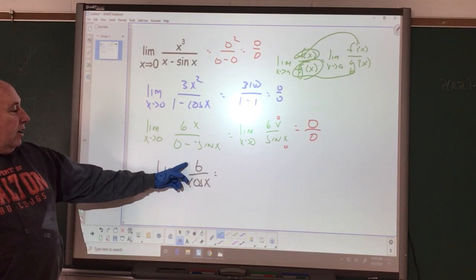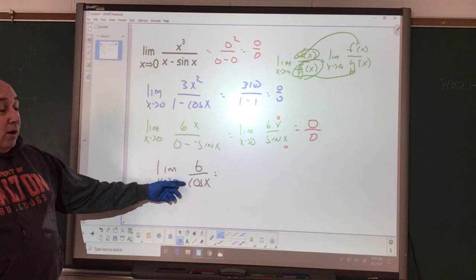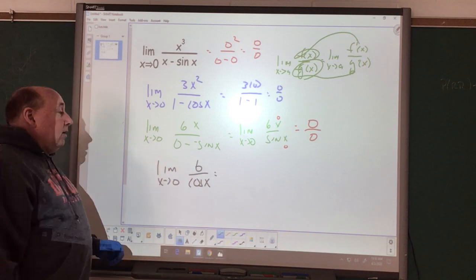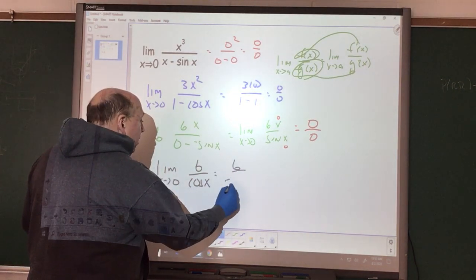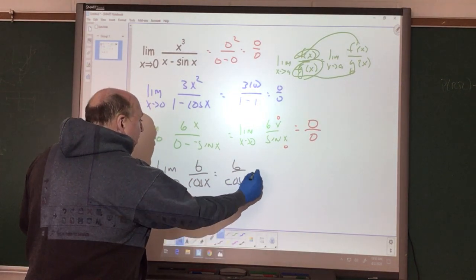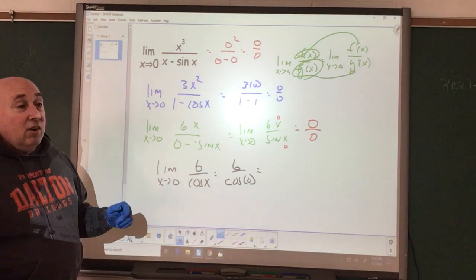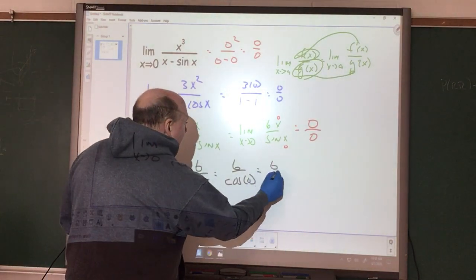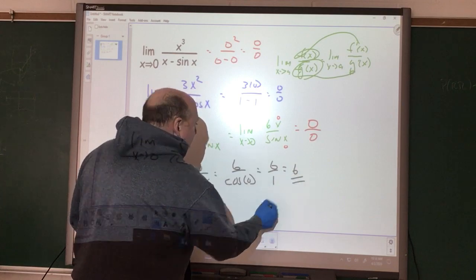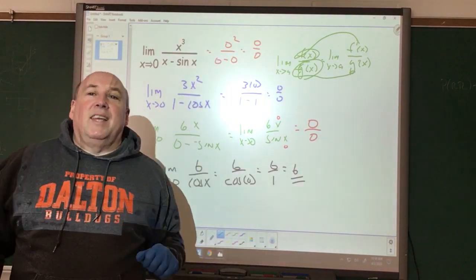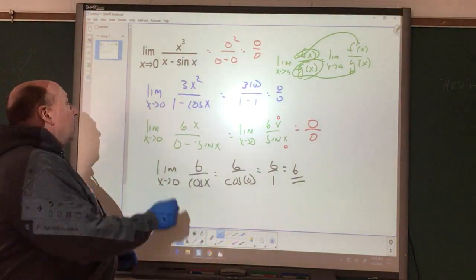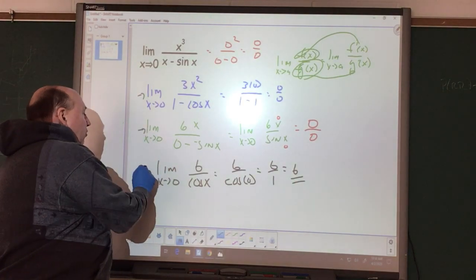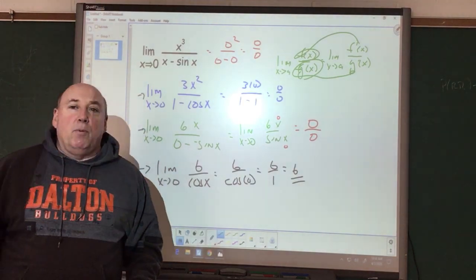So if we take a look at the derivative, we take our limit and we plug it in, we have 6 over the cosine of 0. Well, the cosine of 0 is a value of 1, so we have 6 over 1, or a value of 6. Woohoo! We finally got there. But we had to take 1, 2, 3 derivatives to be able to get to that point.